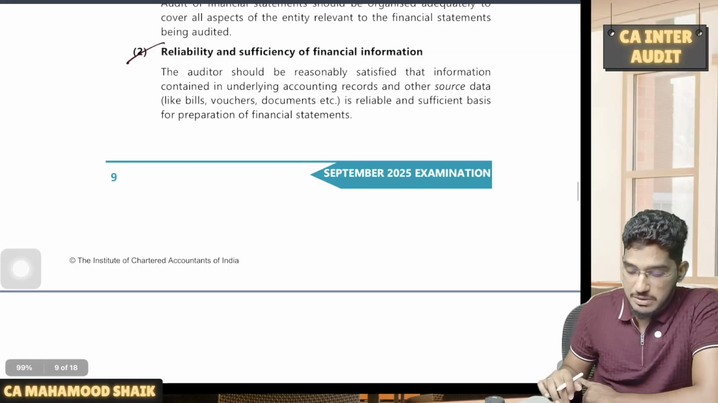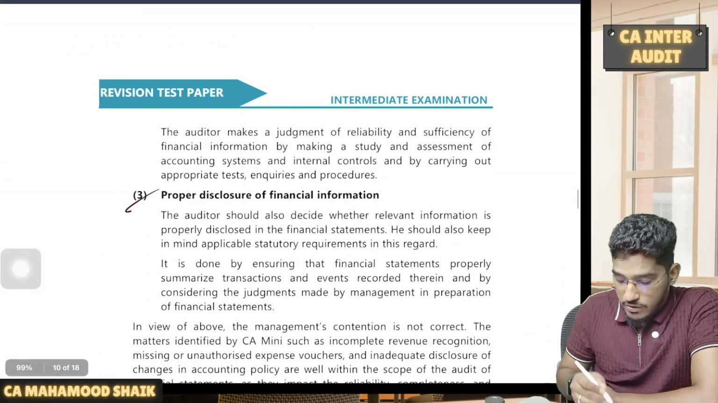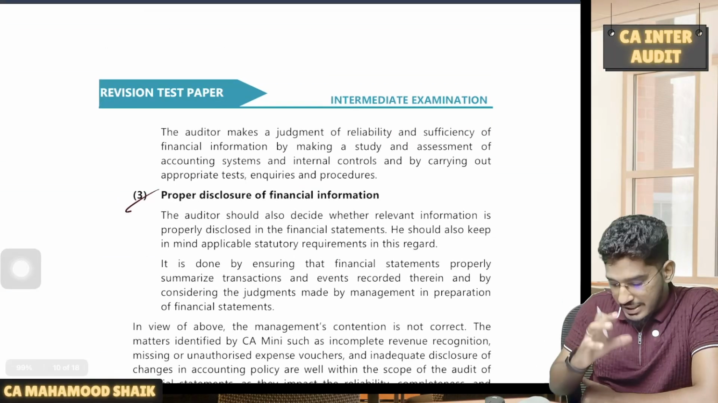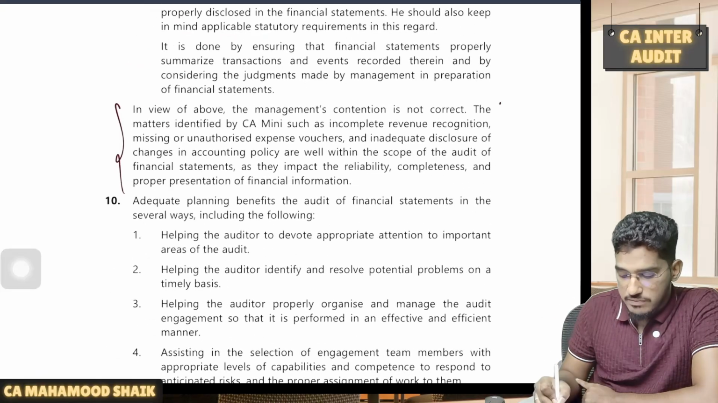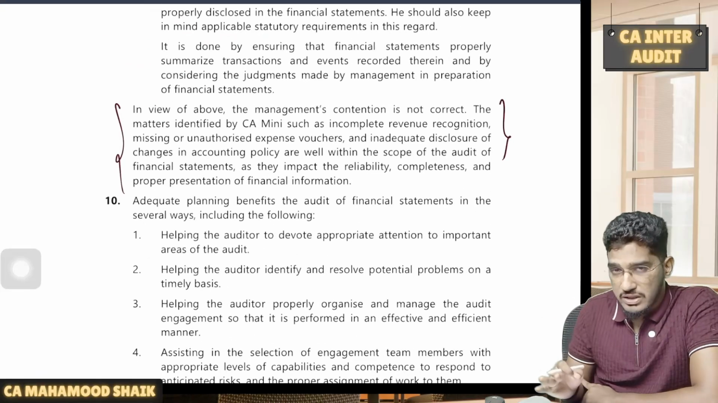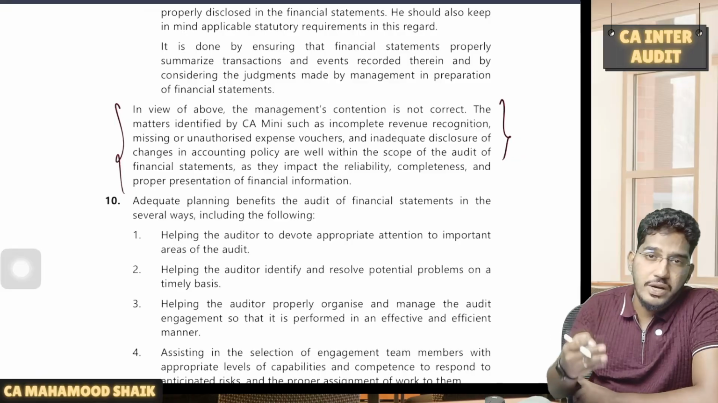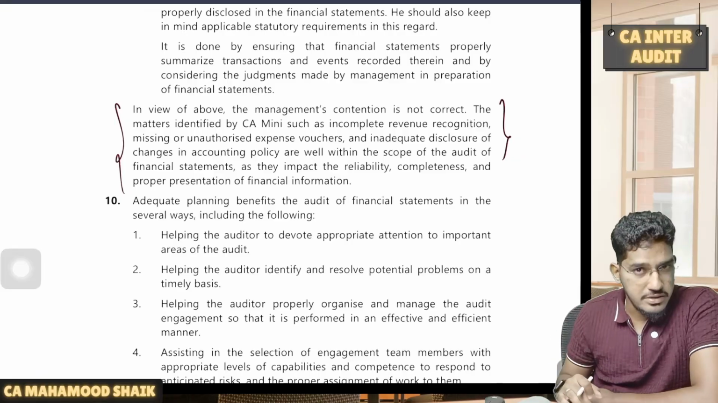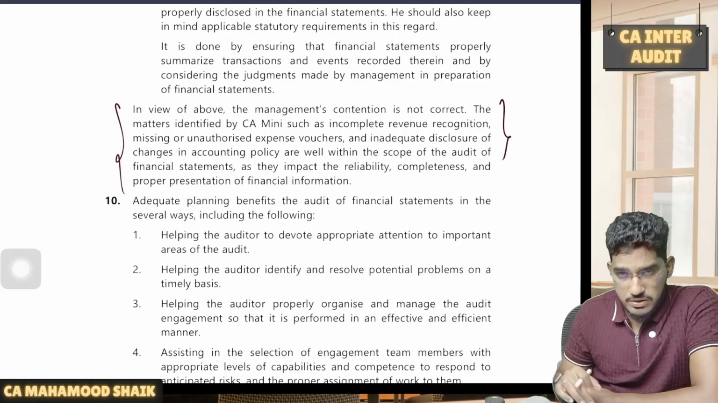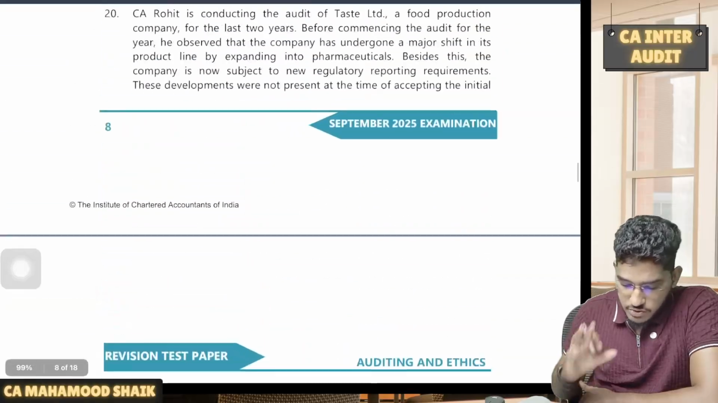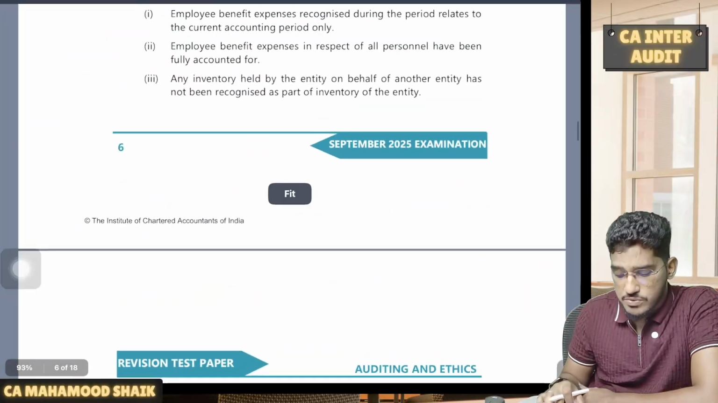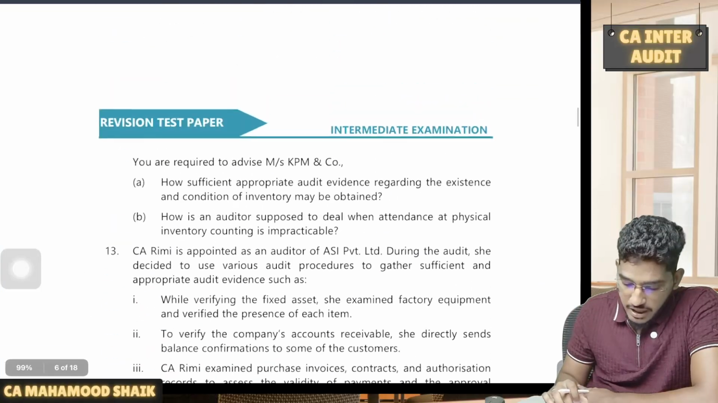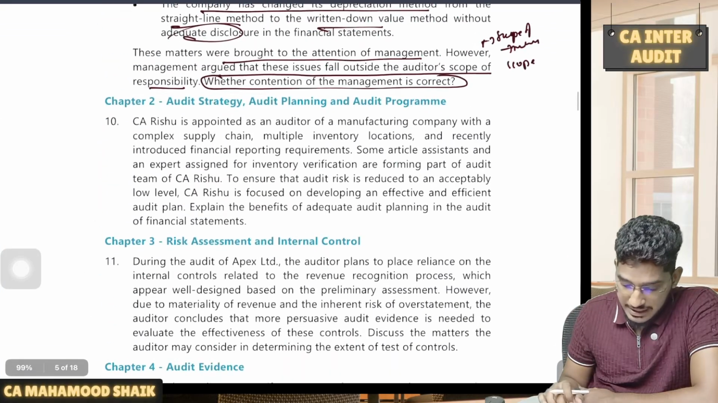It also should cover reliability and sufficiency of financial information. It also should include proper disclosure. So like that, they have given a summary of things. And finally, they have given the conclusion. In case of the above, the contention of the management is not correct. It is the responsibility of the auditor to ensure the proper disclosures and to obtain the evidences and check the accounting policies also. Okay, so just have a look at the answer so that you will know, in case large questions are asked for small marks, how you are required to present it, so that you will get the clarity.